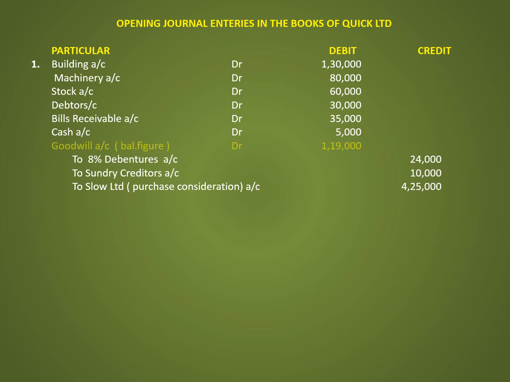The difference will be transferred to goodwill account debit 1,19,000. The narration for this entry is being incorporated assets and liabilities taken over.